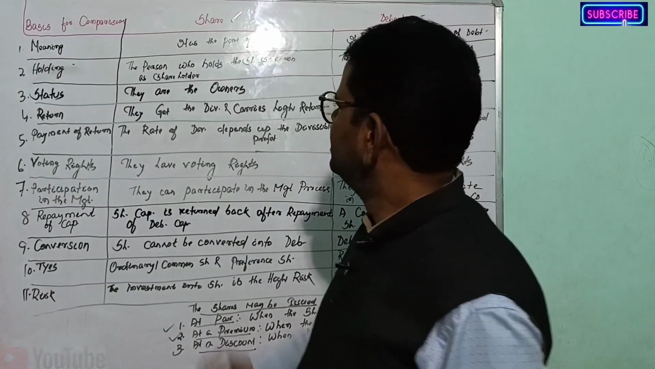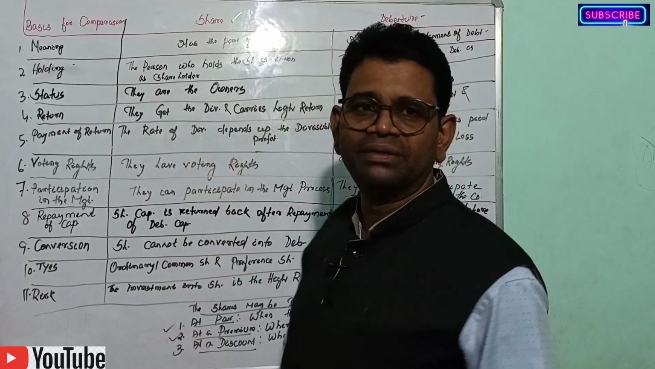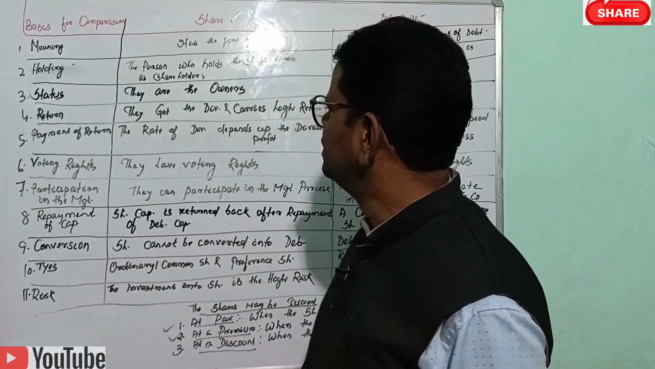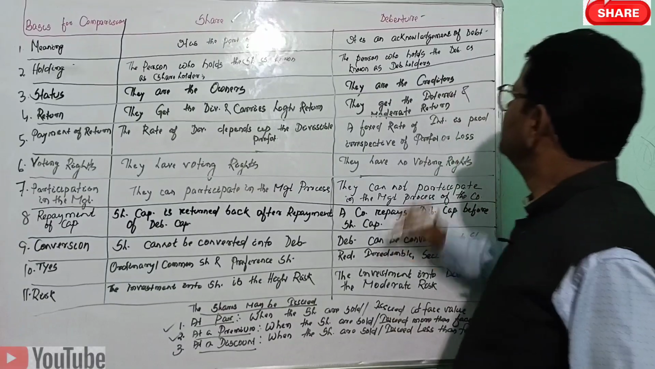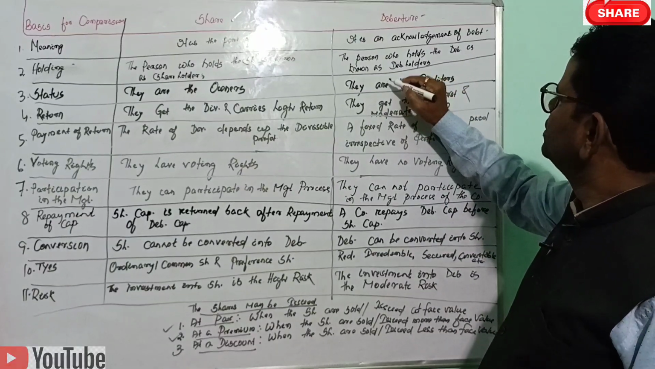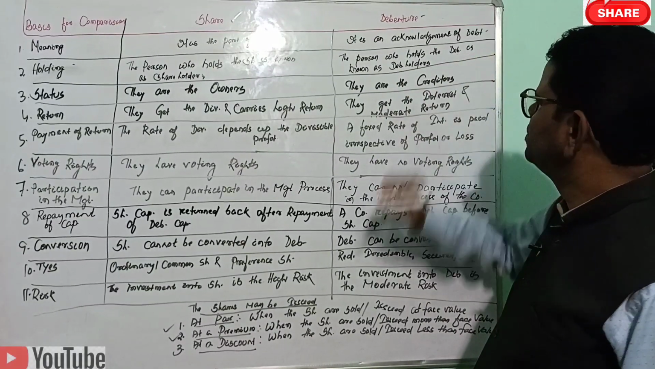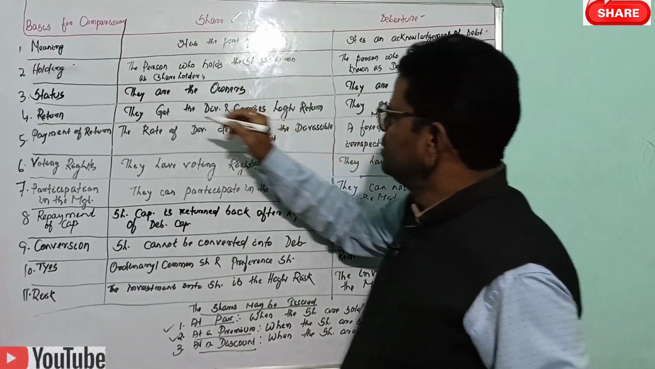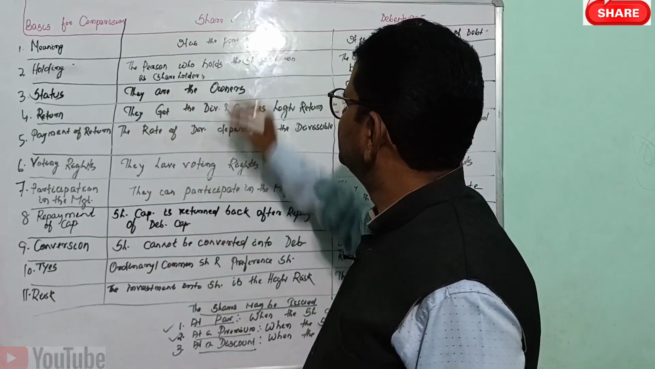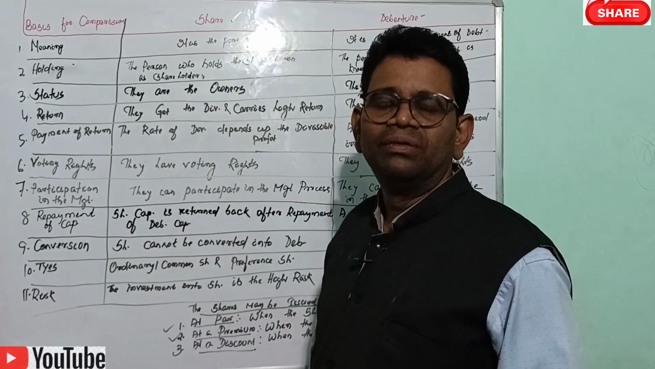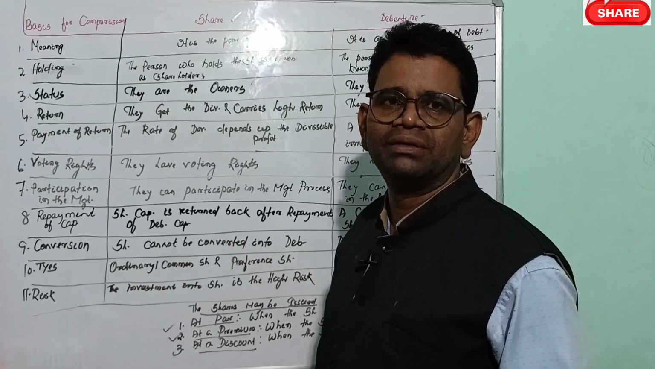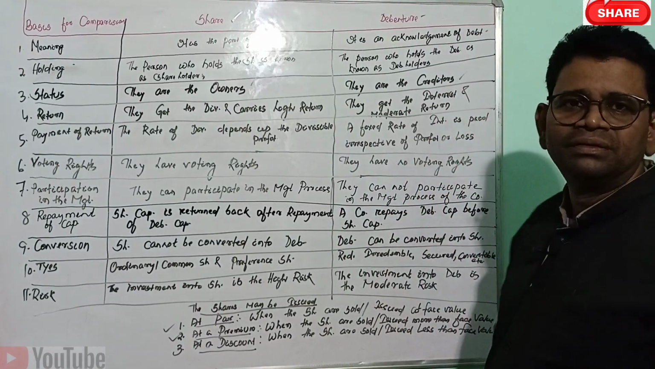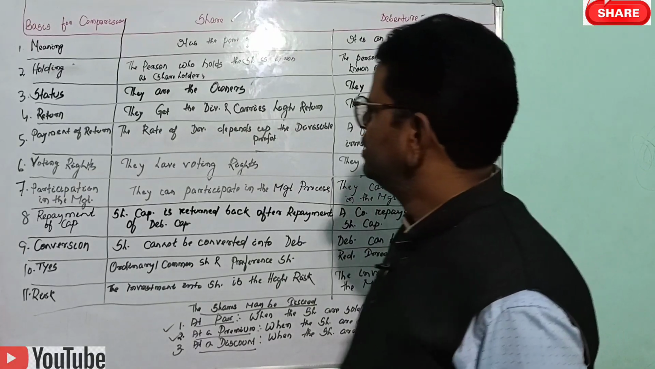Second one, holding. The person who holds the share is known as a shareholder, whereas in the case of a debenture, the person who holds the debenture is known as a debenture holder. On the basis of status, equity shareholders are the owners of the company, whereas debenture holders are the creditors of the company.